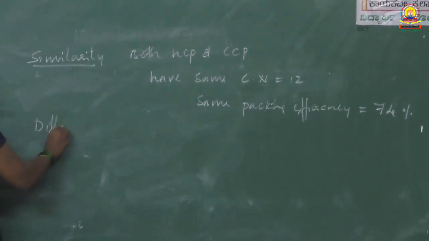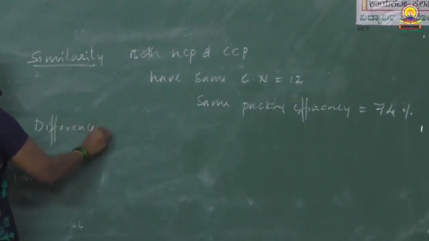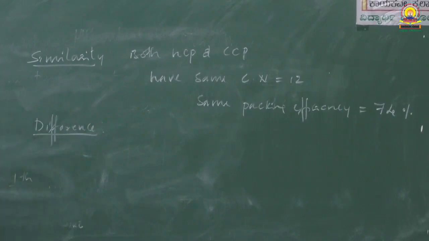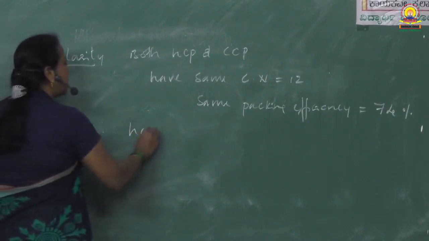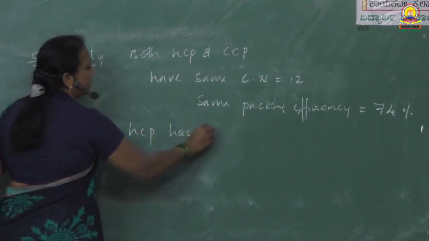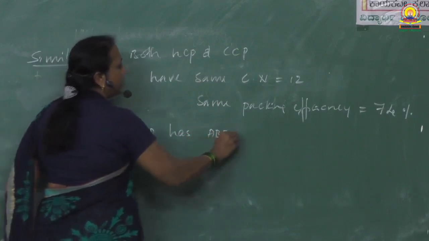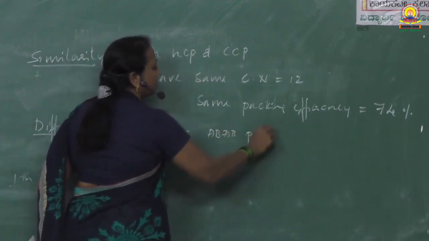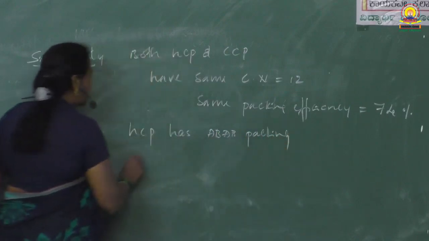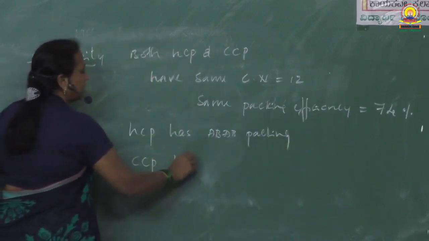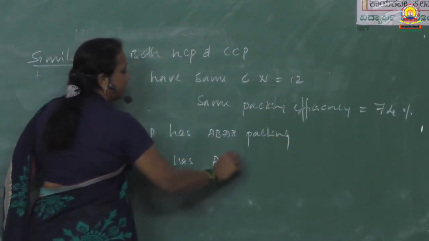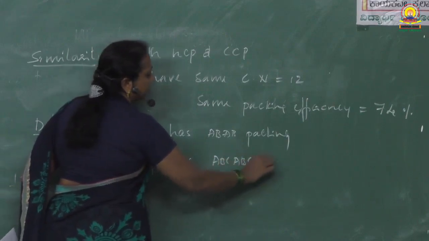Difference is asked. The difference between HCP and CCP is that HCP has AB packing, whereas CCP has ABC packing.